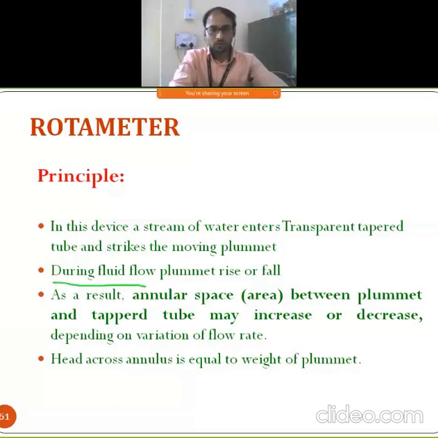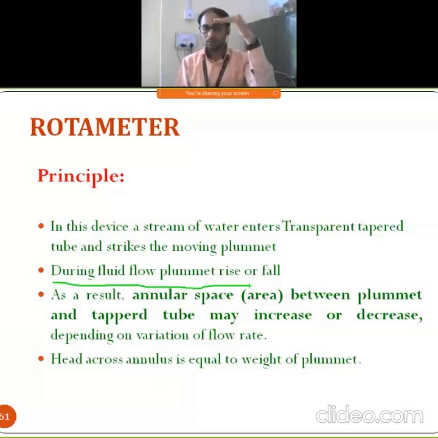During the fluid flow, the plummet rises or falls according to that velocity, and that space between what? Your side walls and that plummet, right? So by considering that space, the plummet goes what? Upward direction or downward direction, right?